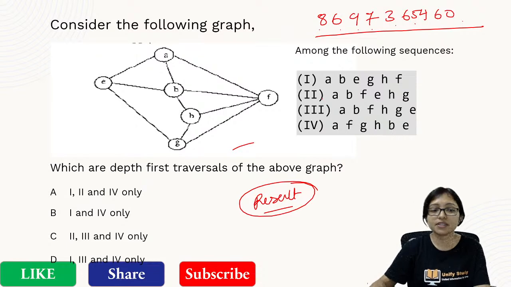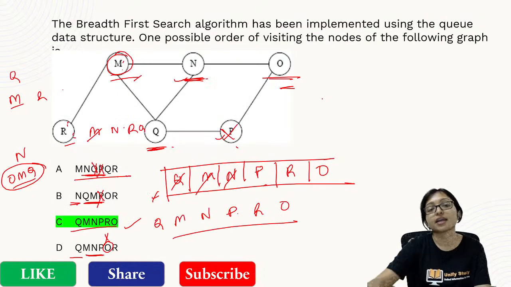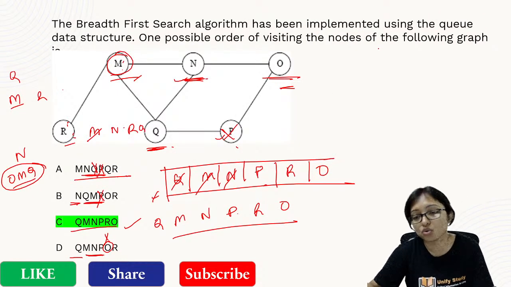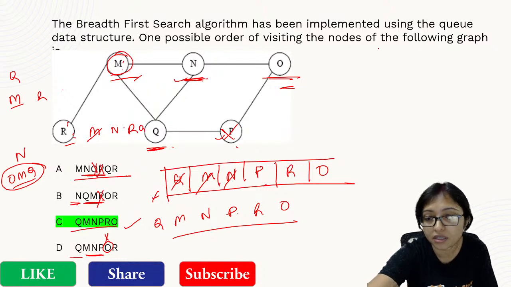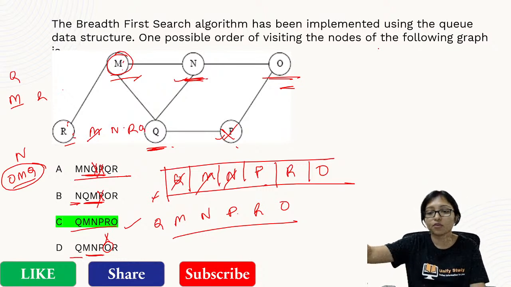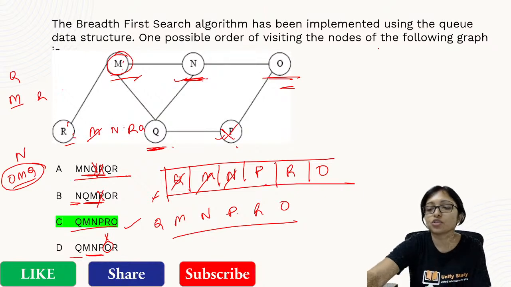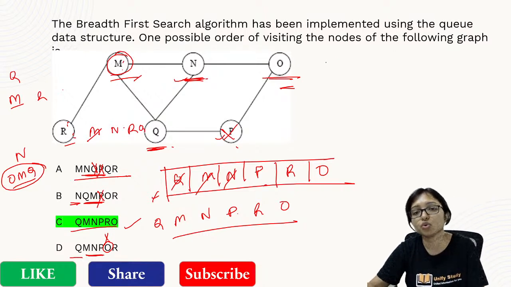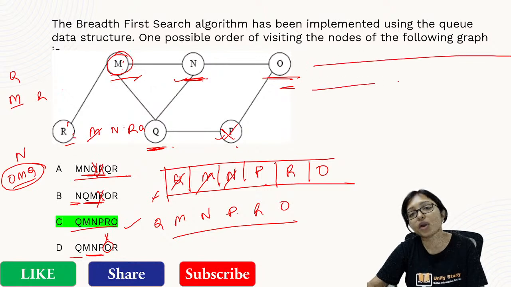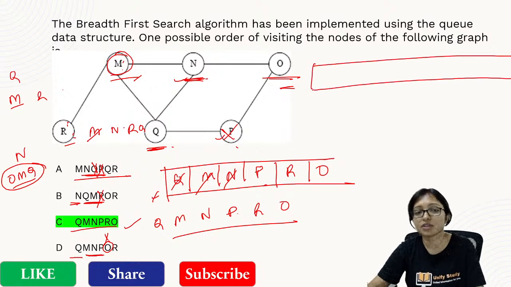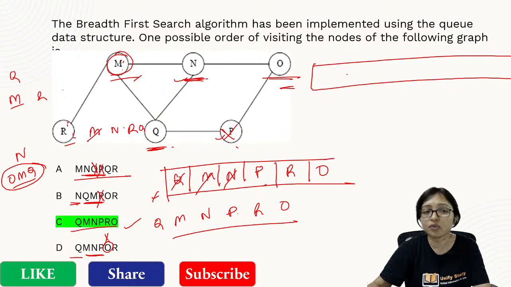So please do it. Now for BFS, who was asking for BFS? Sanju was asking. So remember how to do the BFS, from where you are starting. The BFS rule is that you can start anywhere.